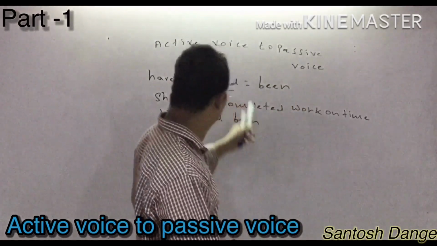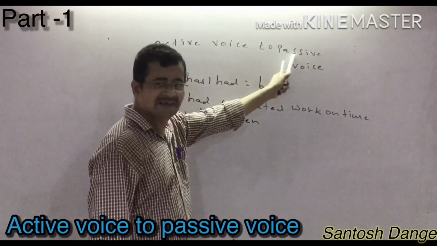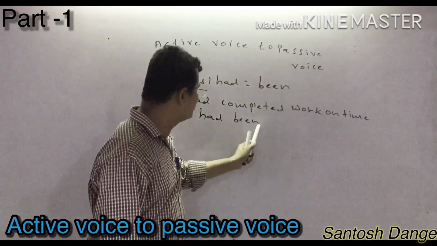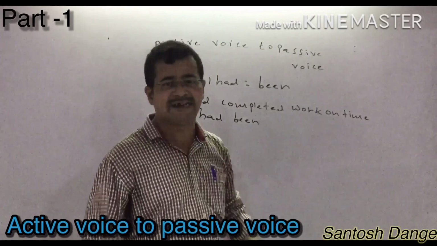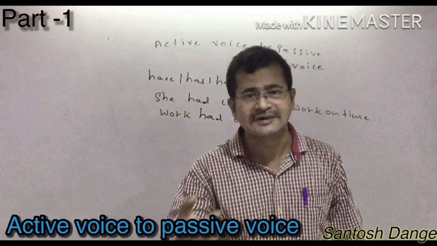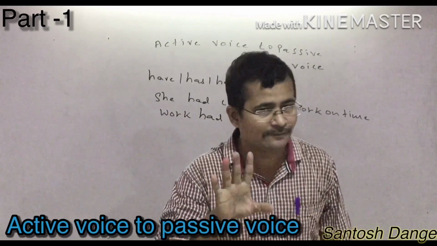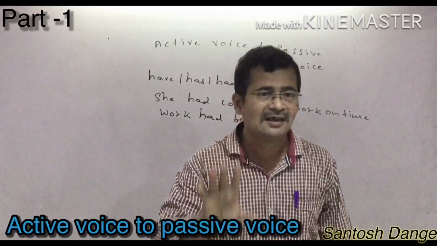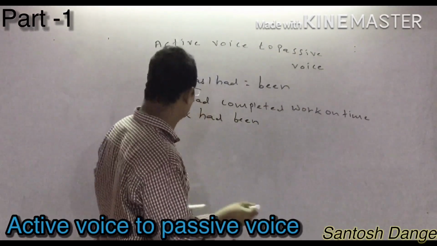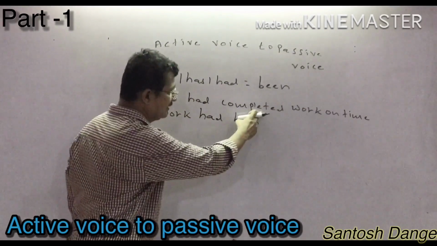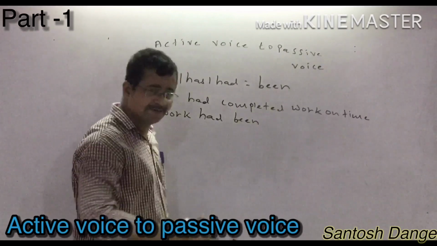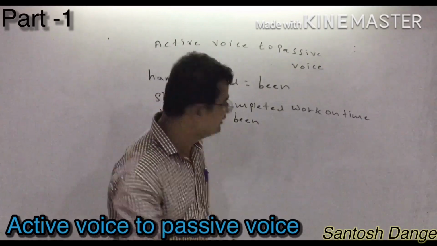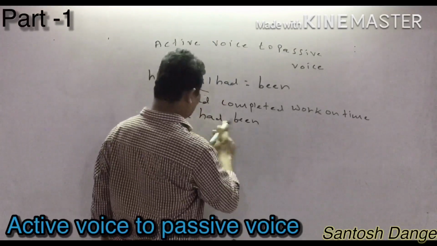Whenever you have to convert active voice to passive voice, you must write the third form of the main verb. Suppose they have given take. You have to write take, took, taken. The third form of the main verb you must write after been. So what is the main verb here? Complete. And if they have given the verb with ed, then it will be the third form of the main verb. Okay? So you can write here work had been